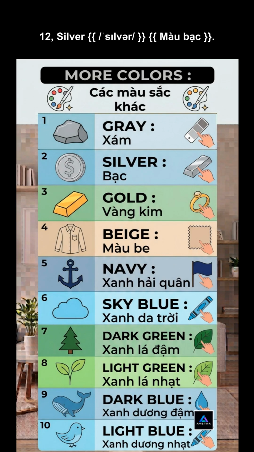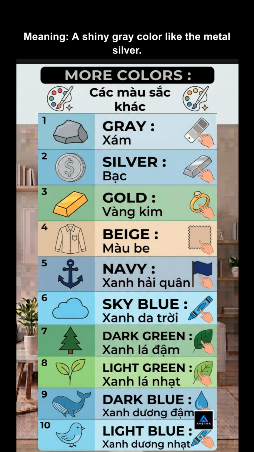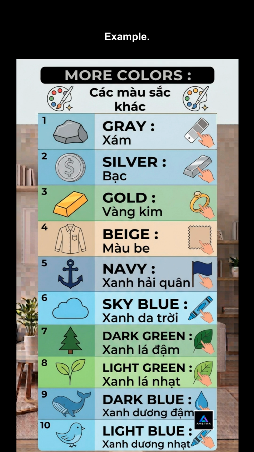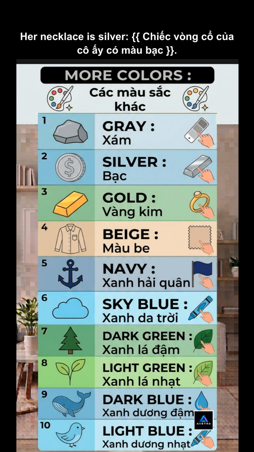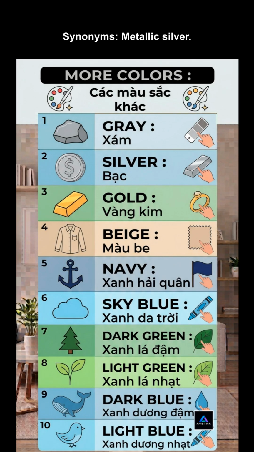12. Silver. Meaning, a shiny gray color like the metal silver. Example: her necklace is silver. Synonyms: metallic silver. Antonyms: gold.